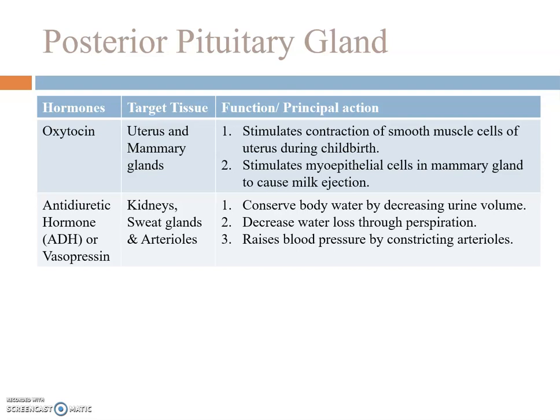Antidiuretic hormone, also called vasopressin, acts on kidney, which conserves the body water. It also decreases the water loss through perspiration. Also raises the blood pressure by constricting arterioles.